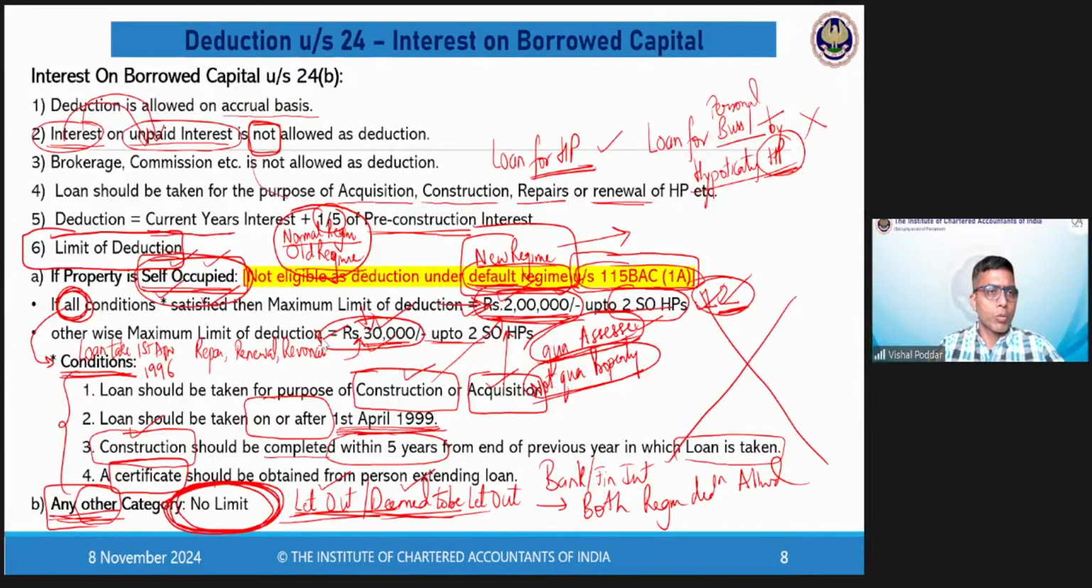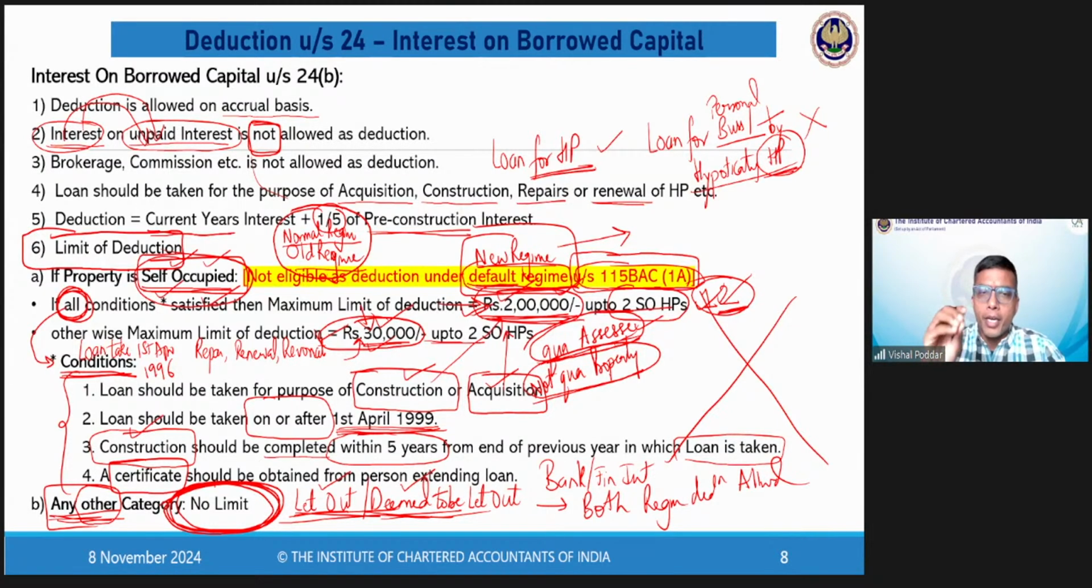Bhavna, you asked a question that in any other category, no limit means no deduction. But no limit means the deduction is allowed without any capping of 2 lakhs or 30,000. So even if your interest is 5 lakhs, we'll allow you deduction of 5 lakhs. No limit does not mean no deduction. No limit means entire amount, whatever it is, will be allowed as deduction. That is the meaning of no limit. So this is the entire point.